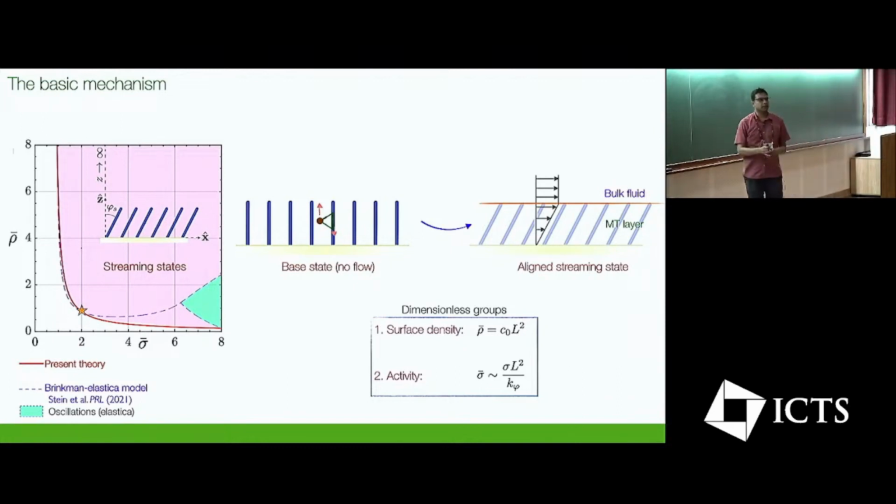So the shear flow will like to rotate these filaments, but now there is a competition between the rotation and the ability of the springs, which wants it to be vertical. And if the stresses are sufficiently large, you can get deflected in one direction. There are really two parameters, the density and the activity, which is just telling you how much force you're putting in the problem. If you vary either one of them, then you transition from a state where you have no flow through a pitchfork bifurcation to states where you have flows, which I'm calling streaming states.